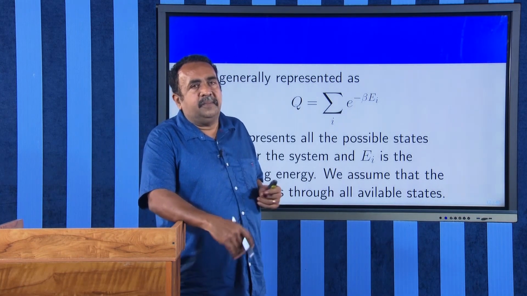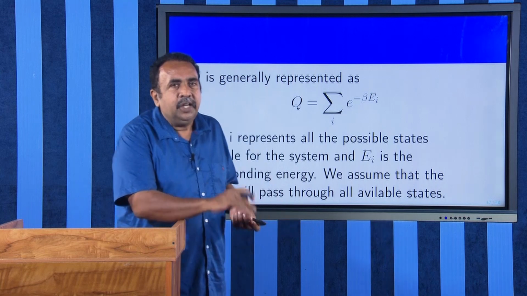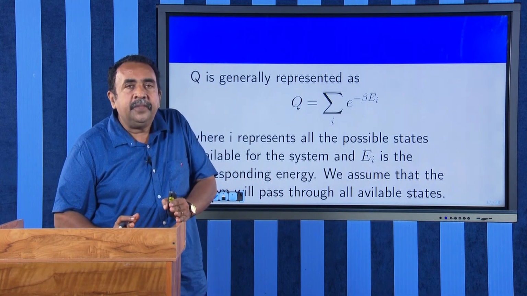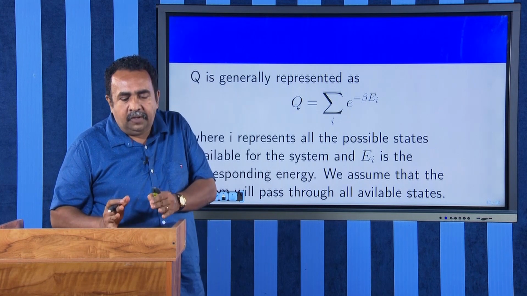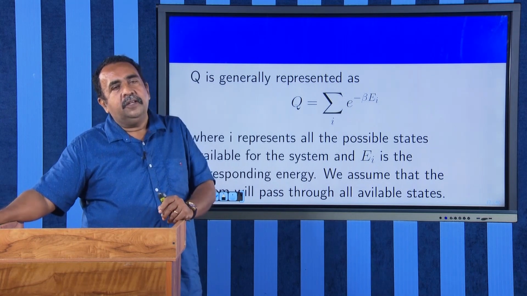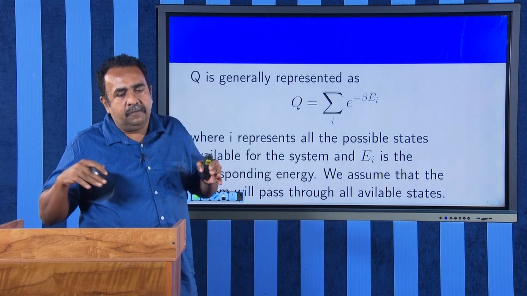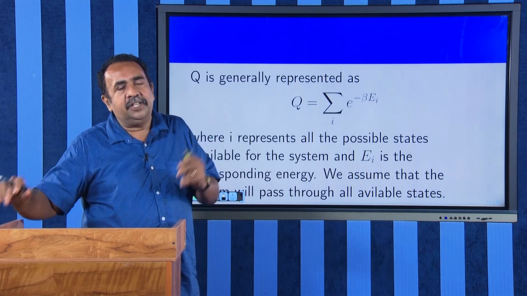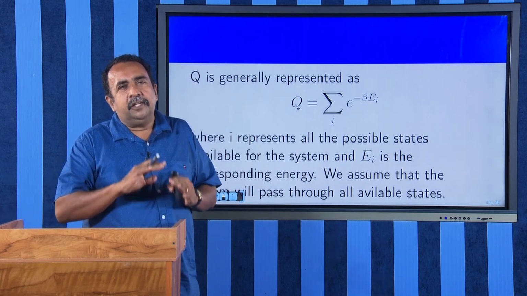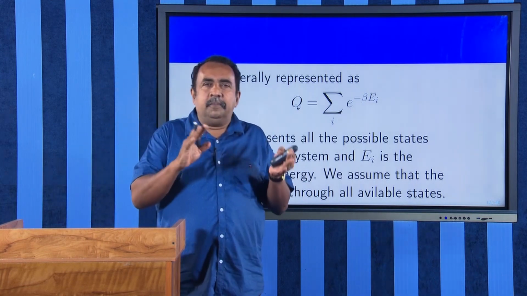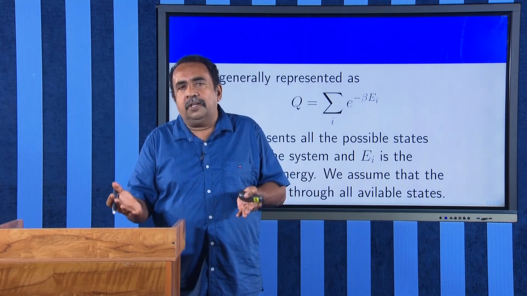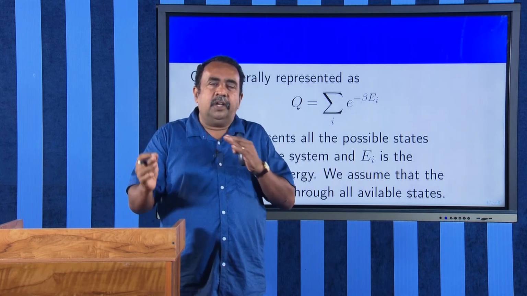This Q is the sum over all the available states. Therefore, it is a quantity that we have to evaluate from the micro world. Micro world means the world of electrons, photons, phonons, etc. All these particles are inside a metal or inside a star, inside a solid, and all of this will be continuously moving.